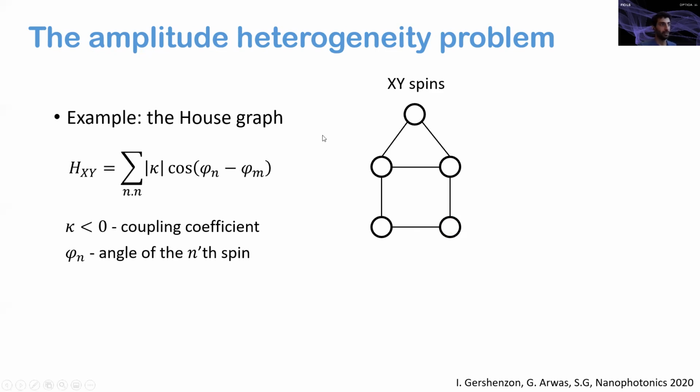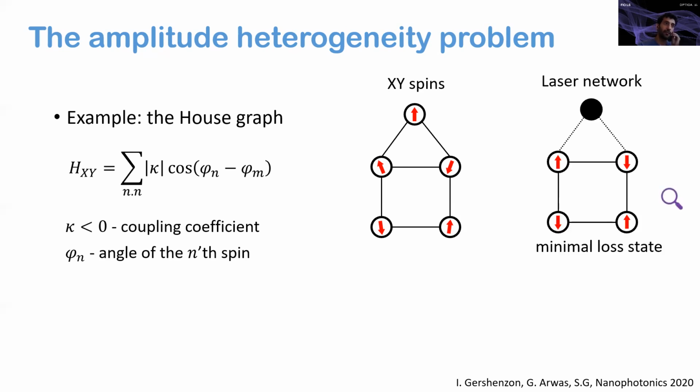So for example, if we had only 4 spins on this square, the ground state would be the out of phase configuration, where each 2 spins arrange in exactly the opposite direction. But since we have this 5th spin, the spins have to compromise. And so this is the ground state of the house graph with negative coupling. When we let the laser network simulate this house graph, we find that the minimal loss state is the following state. The four lasers on the square are arranged in a 0 pi configuration, and the fifth laser is completely turned off.